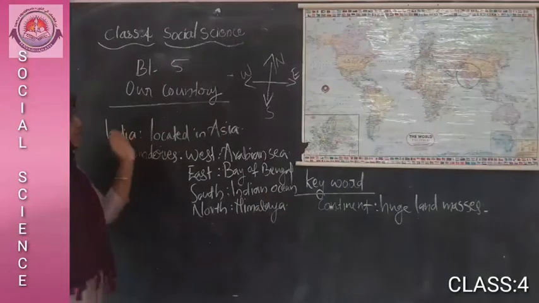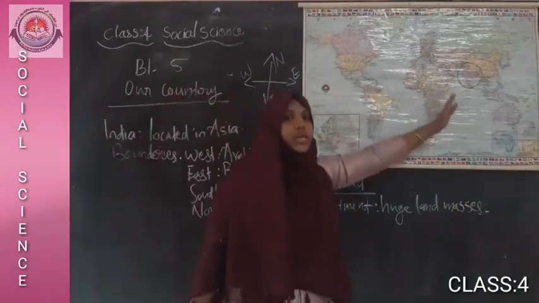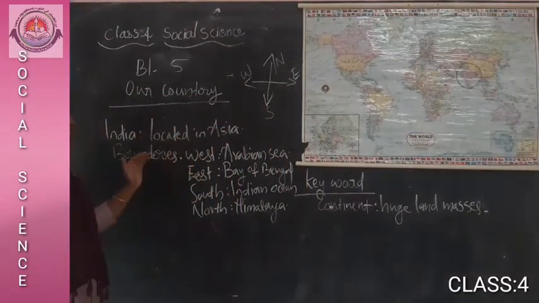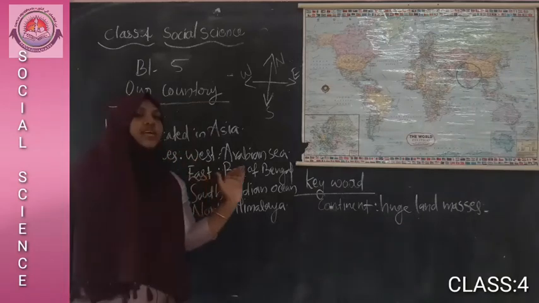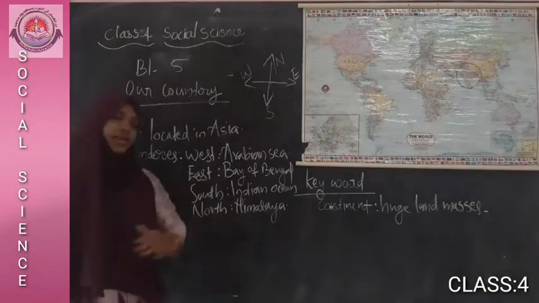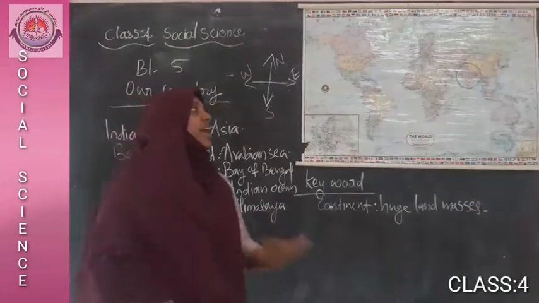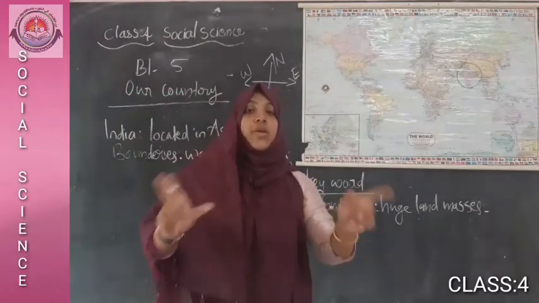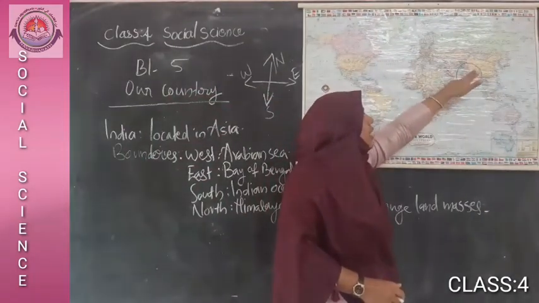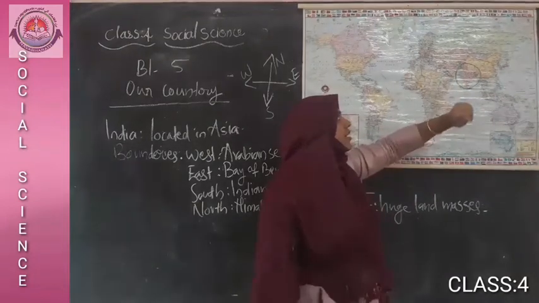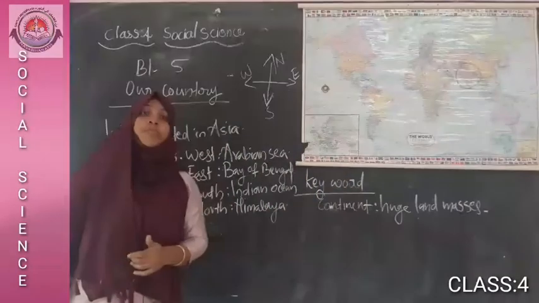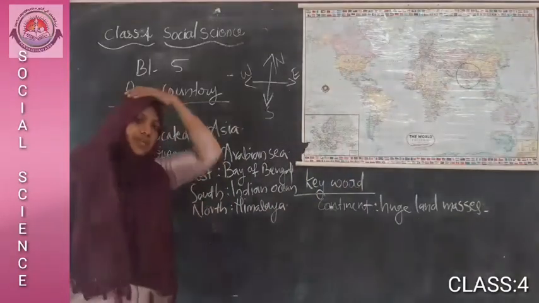So here we have discussed the location of India. We find out the location from the world map. India is located in the continent Asia and the boundaries are: west, Arabian Sea; east, Bay of Bengal; south, Indian Ocean; north, Himalaya. And we have some neighboring countries too: Nepal, Bhutan, then Pakistan, Afghanistan, China, then Sri Lanka, Bangladesh. These are some neighboring countries of India.